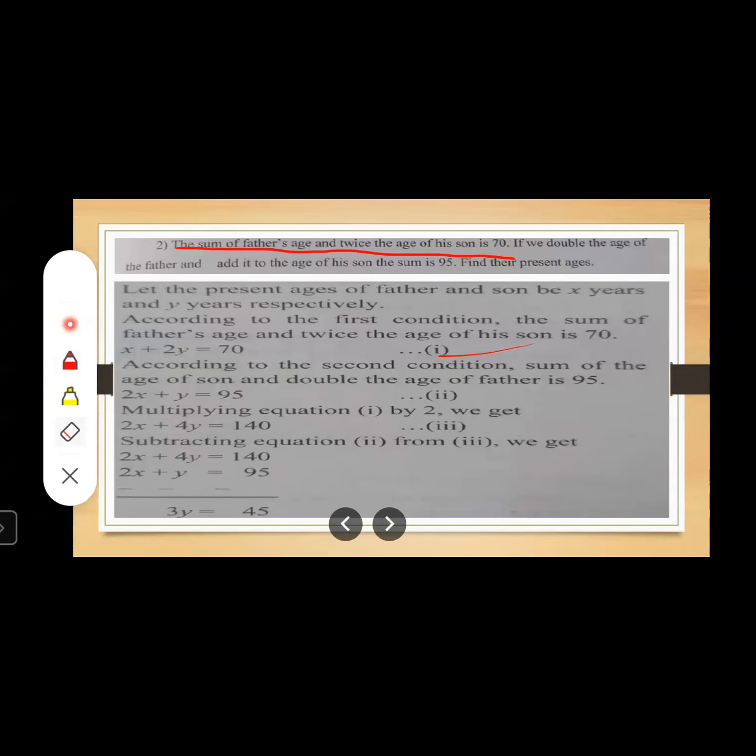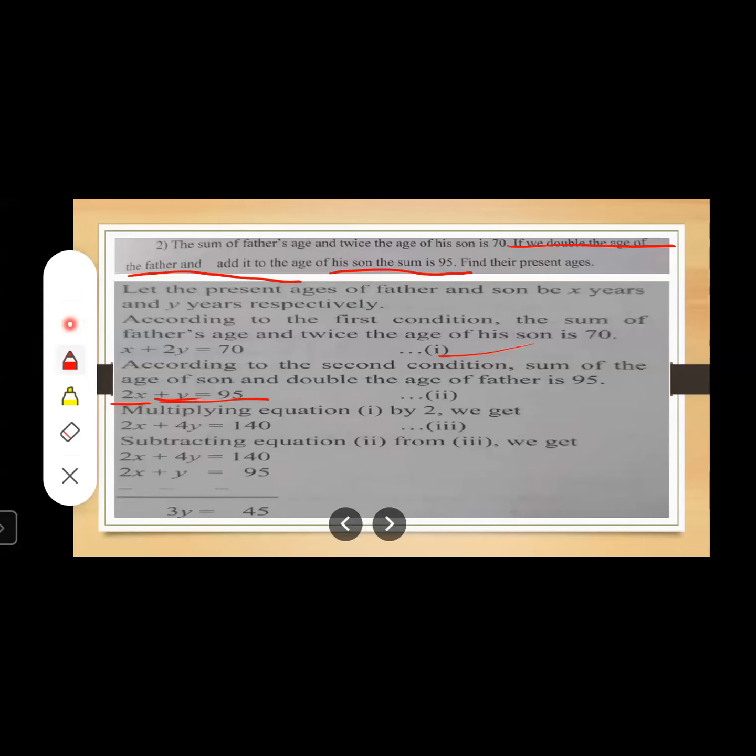Now let us move to the next line. If we double the age of the father, what is the age of the father? X. Double means 2X, and add it to the age of the son. What is the age of the son? Y. So 2X plus Y. What is the sum given? 95. So in this way we got the second equation as 2X plus Y is equal to 95. Now we have equation number 1 and 2.